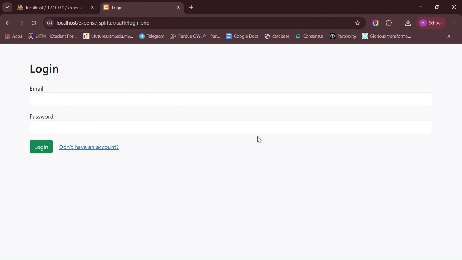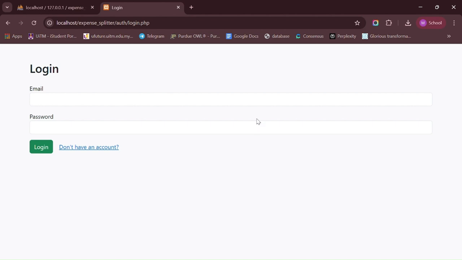We developed a system called Household Expense Splitter. The system is built using PHP, MySQL and styled with Bootstrap 5. The goal is to help users, especially students or housemates in UiTM, to manage shared expenses easily. Whether you are staying in a rented house with friends, or college, or living with family, this app makes it easier to track who paid for what and how much each person should contribute.